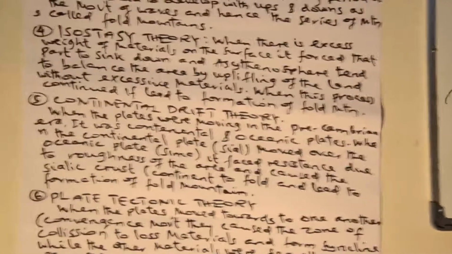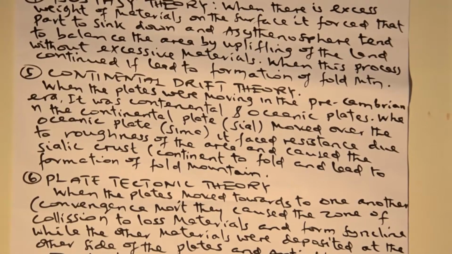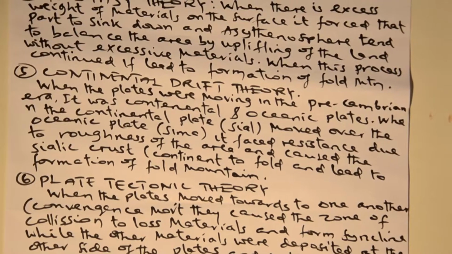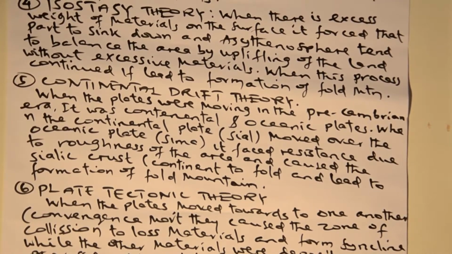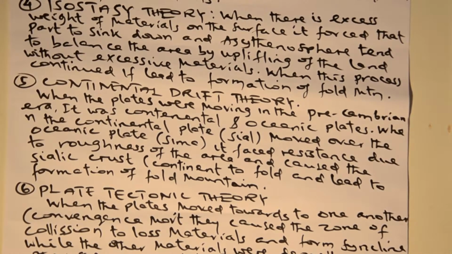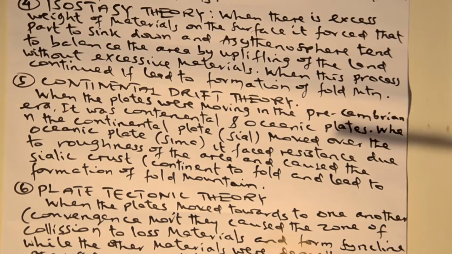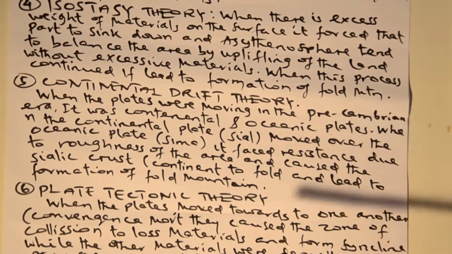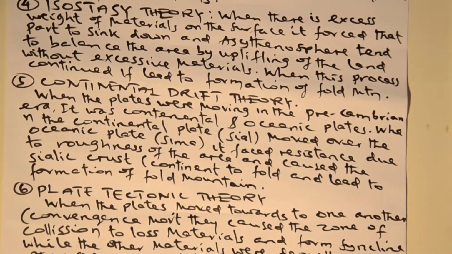The material was plain in nature, but the movement caused the formation of up and down. The downward area was filled with water and caused the oceans, for instance the Atlantic, Indian, Pacific, and others.